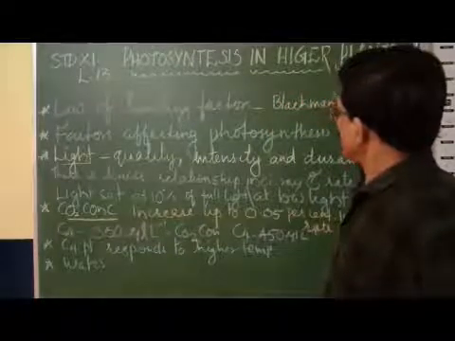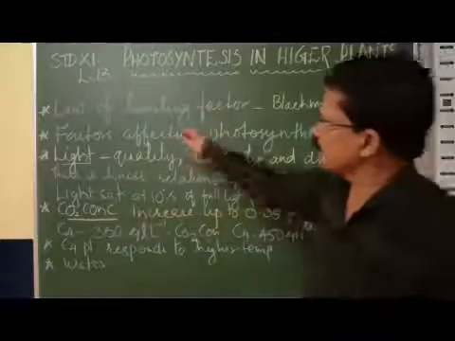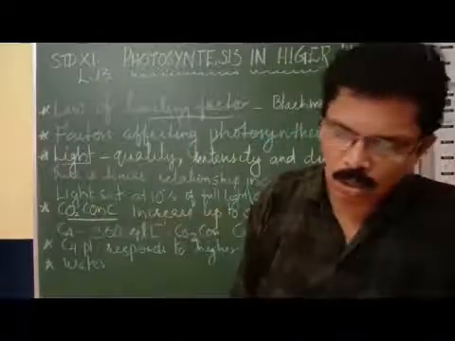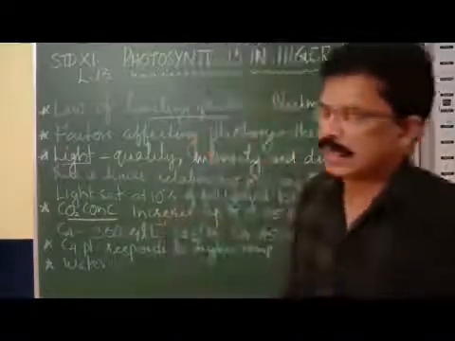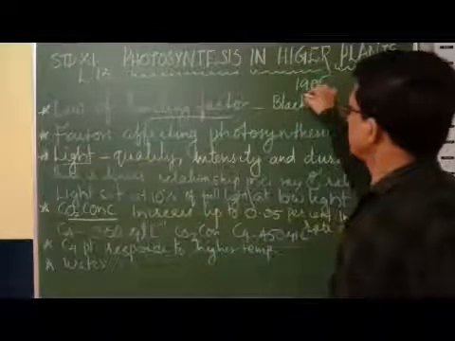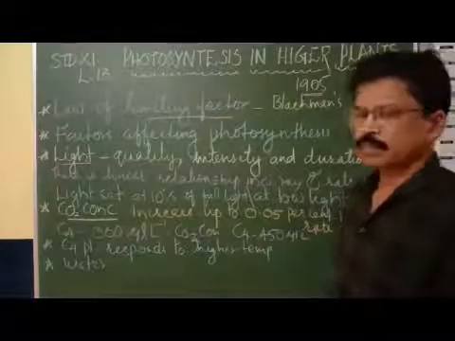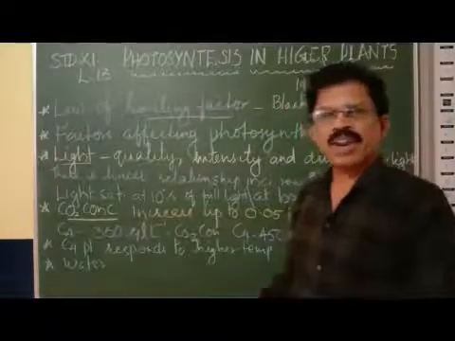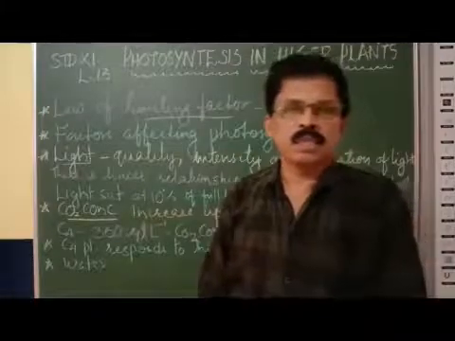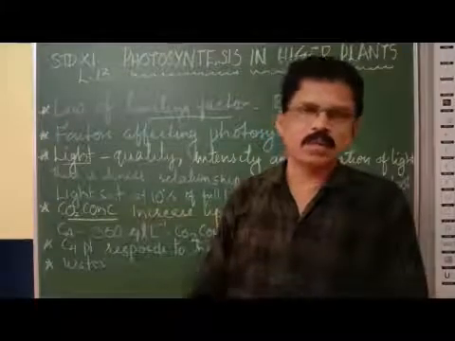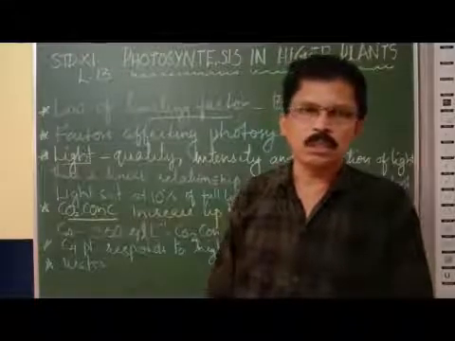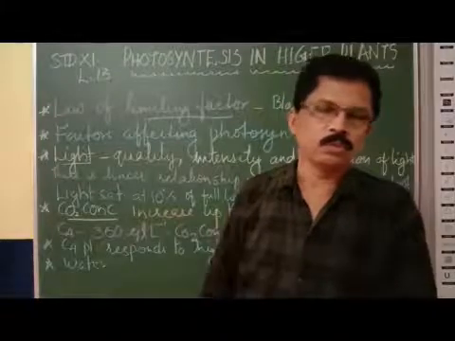We call it Blackman's law of limiting factor. Actually, this Blackman's law of limiting factor was introduced in 1905. According to this law, when a biochemical reaction is controlled by many factors, the rate or the speed of the chemical reaction is controlled by the factor which is at the minimal value.